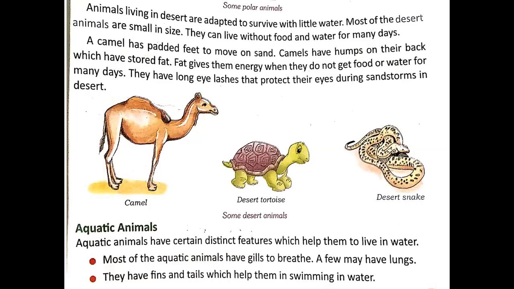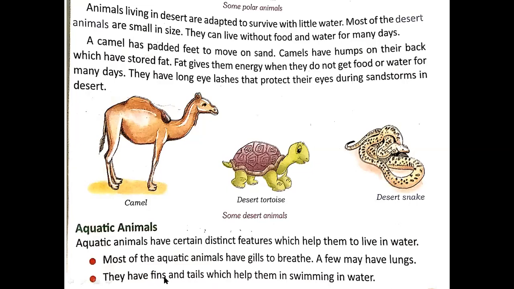Now let us move to aquatic animals. Aquatic animals have certain distinct features which help them to live in water. Most of the aquatic animals have gills to breathe. A few may have lungs.